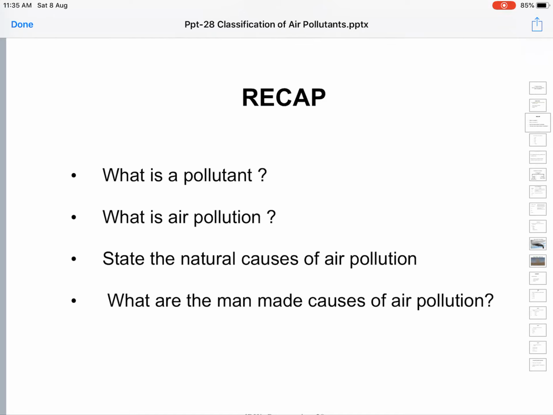It also damages property. So a pollutant is any substance released into the environment in excess, which causes harmful effects on life forms and their property.